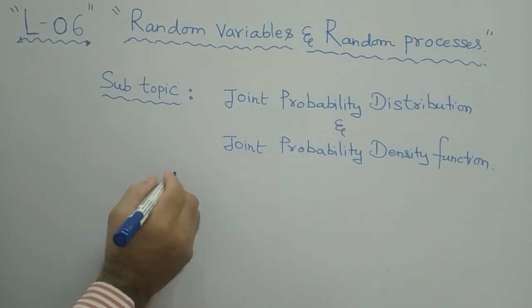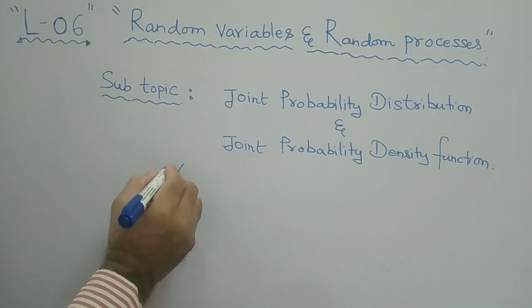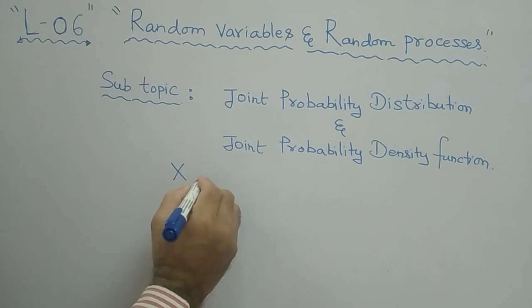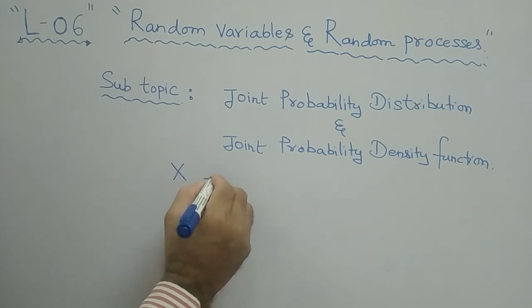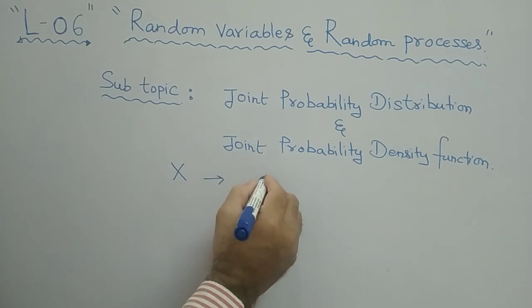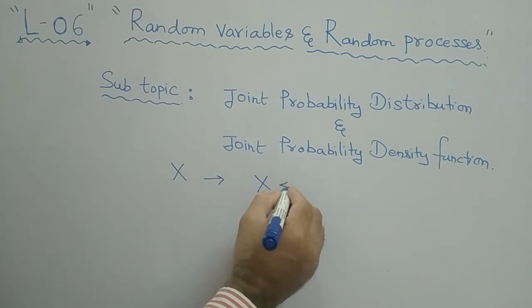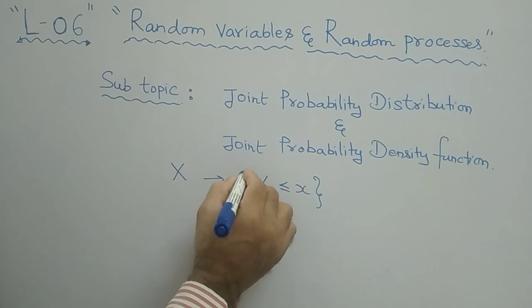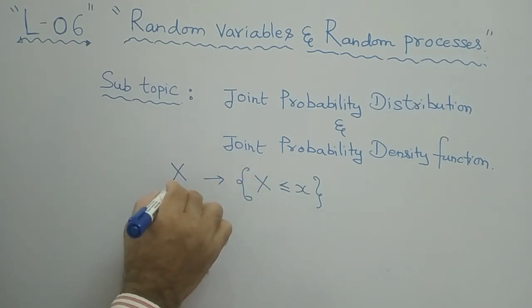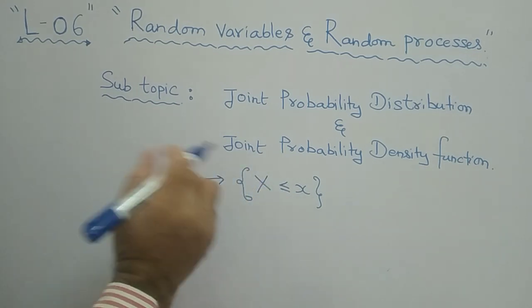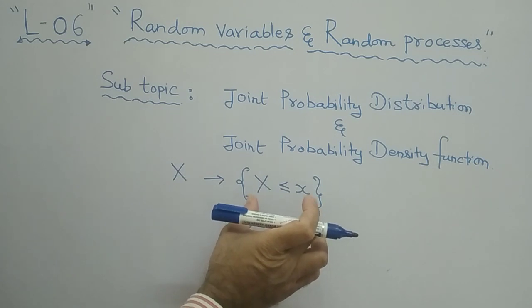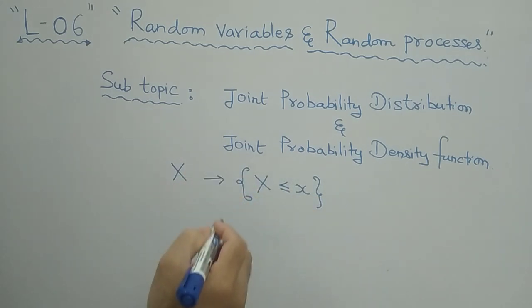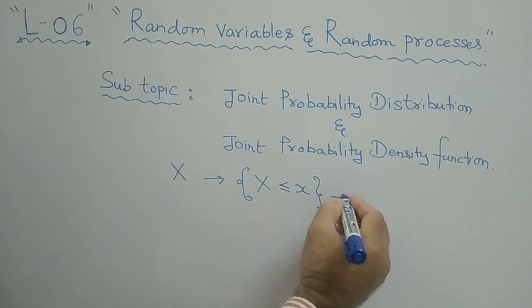If you consider any random variable capital X, for example, and define it like this, for any random variable X, if the random variable is defined in such a way in this formation, then this is called an event.